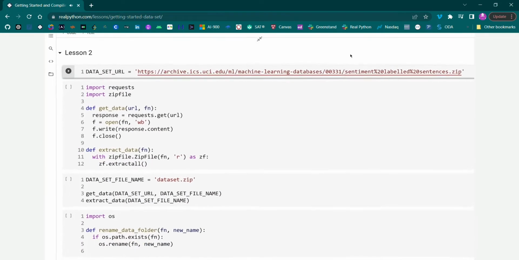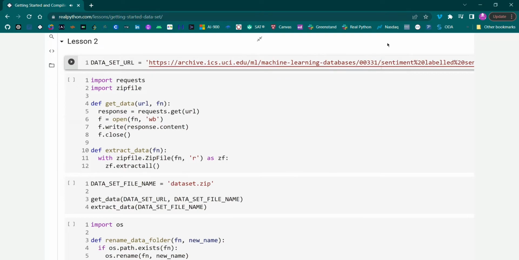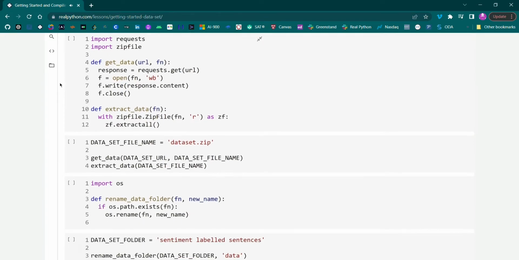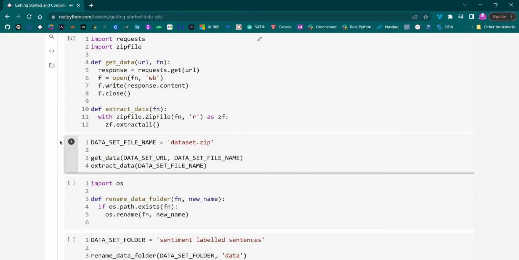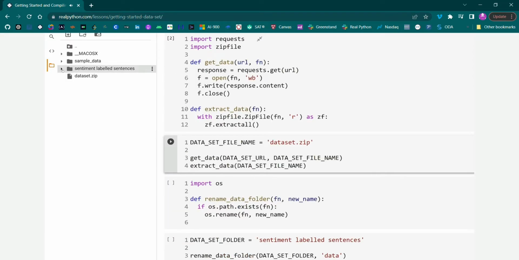Before starting any data science or machine learning project, you should fully understand the data you are working with. This course will use the sentiment-labeled sentences dataset from the machine learning repository located at the University of California, Irvine. You won't need to labor over the function getData. It simply uses modules from the Python standard library to download the dataset zip file, save it to disk, and then the extractData function to extract it. At this point, you can open the Files tab in Google Colab and see a folder named Sentiment-Labeled Sentences, which is the contents of the dataset zip file.